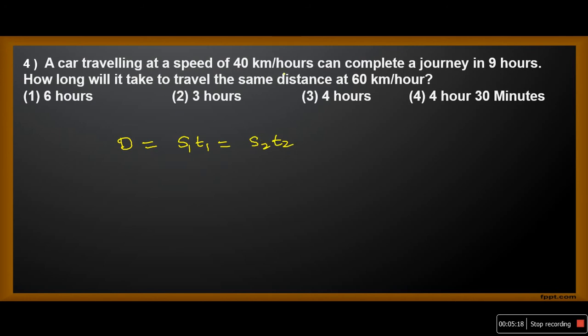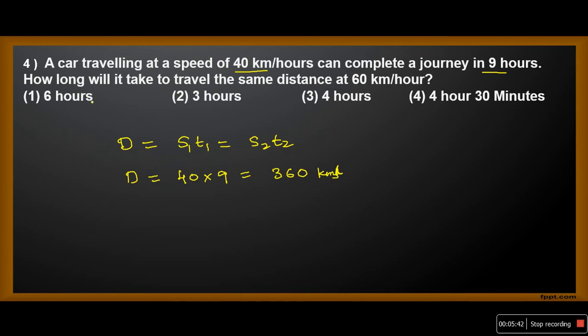First, he covered for how many hours? He traveled for how many hours? 9 hours at a speed of 40 km per hour. So what is the distance? Distance is equal to speed into time, that equals 360. Now this is in kilometers. Okay, kilometers.